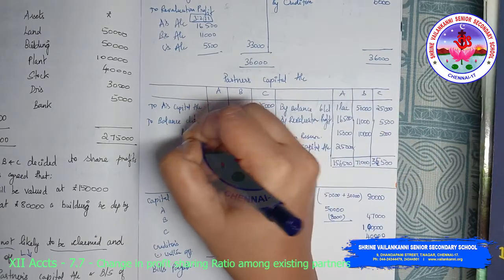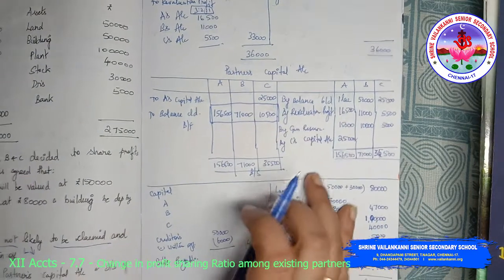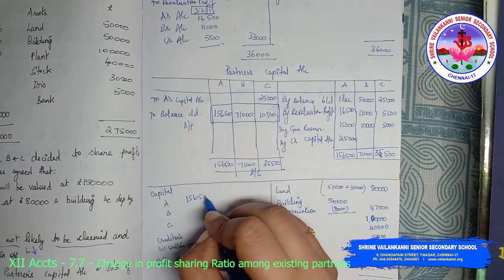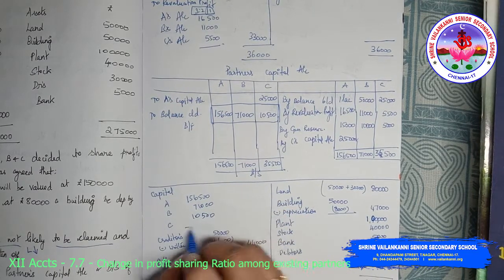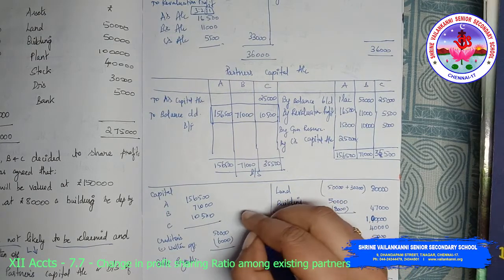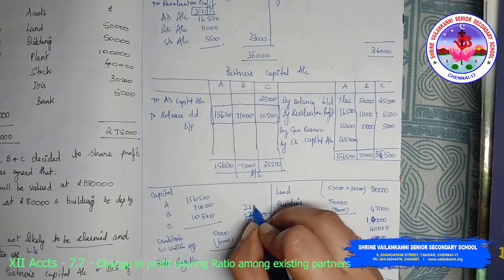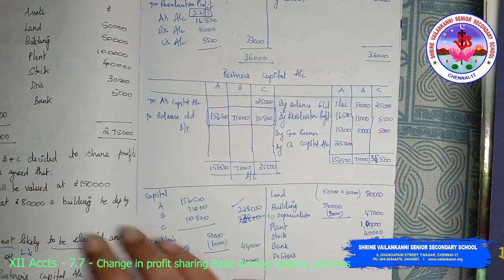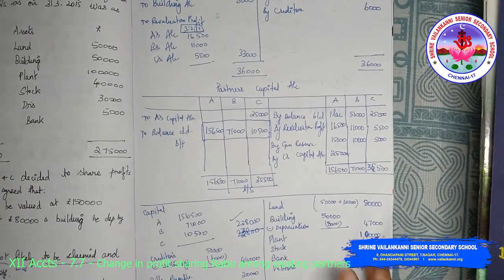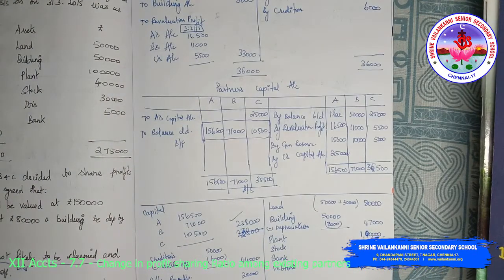This is the balancing figure. I'm going to bring this down here. So 1,56,500, 71,000, 10,500. So totally 2,38,000. So I've just cross checked it. 2,38,000. This is right. So this is how you are supposed to do a full-fledged problem preparation of balance sheet. So I'll take you through the next problem in the next class. Thank you, class.